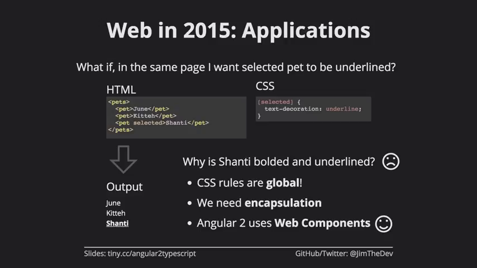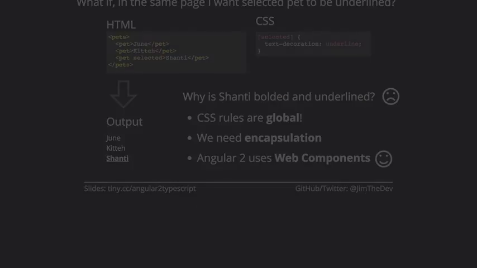Angular 2 is built using web components, but remember, web components are just a technology in the browser. They're not actually a way of building applications. So we need a way to say, how do we build applications using this component infrastructure? Now, you may already be using components as a way of building your application, but you're probably not using web components. If you use Angular 2, then you'll be using web components. You don't need to think about that, but you still need to think about components. So when we talk about components the rest of this presentation, forget web components for now. Just think about components as a way to build your application.